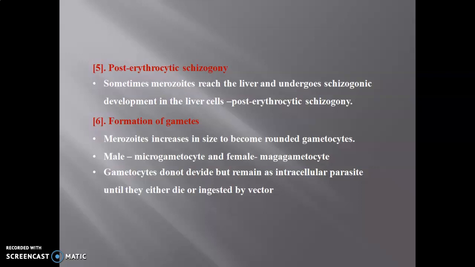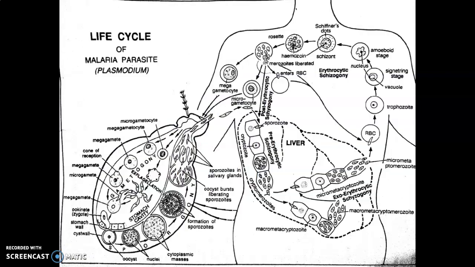There are two types of gamete, the microgamete and the megagamete or macrogamete. These two gametes are formed in the red blood corpuscles. Again you can see the diagram. The life cycle completed in the human being is the asexual cycle, and here you can observe the sexual cycle, which is completed in the mosquito.